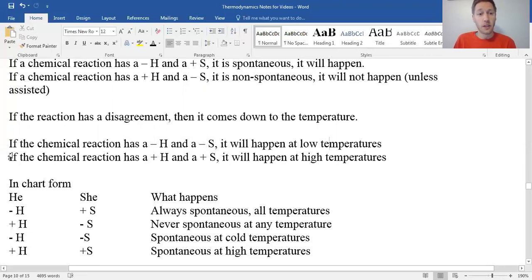It might make more sense to talk about the second one here. Why would this happen at high temperatures? This reaction will make it more disorderly. That's great. We get to be messy, but the reaction takes some energy. So we need to have enough energy to be motivated to make the mess. If the chemical reaction has plenty of energy to go around, i.e. high temperatures, then we can overcome this deficiency. It's like, you know what, we've got plenty of energy. Sure, let's make this happen.